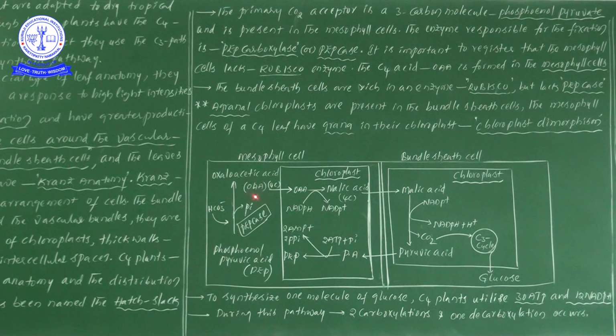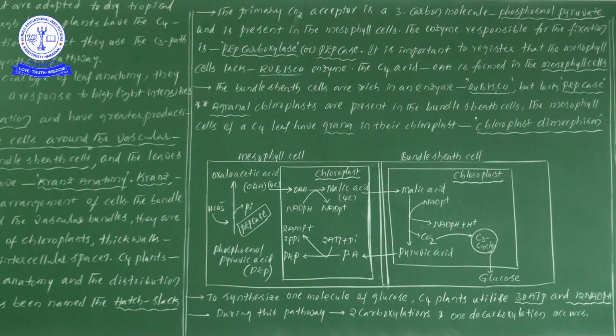Now oxaloacetic acid, where has it been formed? It is formed in the cytoplasm or the cytosol. This is the chloroplast, one cell organelle we have drawn, and outside of the cell organelle, this entire area is cytoplasm. So in the cytosol we are observing the formation of the 4 carbon compound oxaloacetic acid. From here, the oxaloacetic acid now enters into the chloroplast of mesophyll cells. Later it is converted into malic acid.